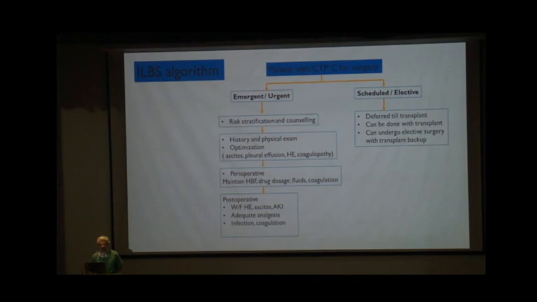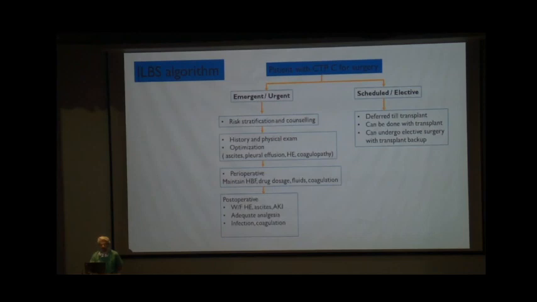If it is an emergent or urgent surgery, the most important thing would be the risk stratification and counseling of this patient based on the various scoring systems we have. A complete history and physical examination has to be done. The patient has to be optimized, depending on the time we have, regarding the ascites, pleural effusion, hepatic encephalopathy, and coagulopathy. Perioperatively, it's very prudent to maintain a good hepatic blood flow. The drug dosage has to be adjusted accordingly. Fluids and coagulation have to be taken care of in the intraoperative period.